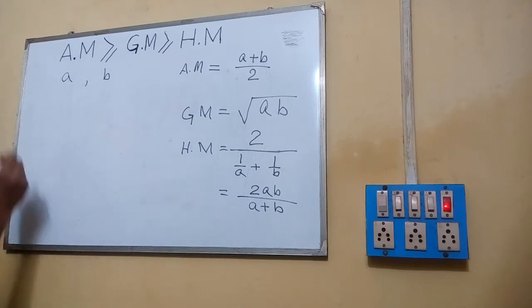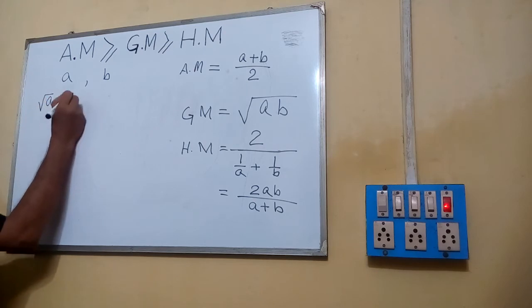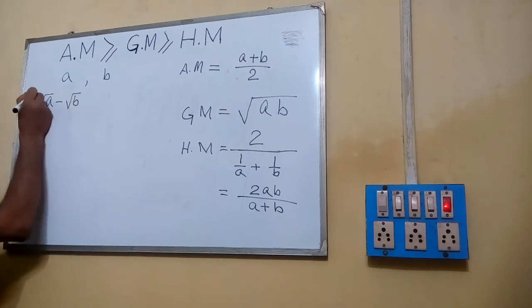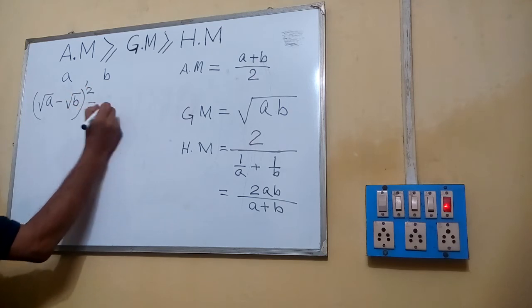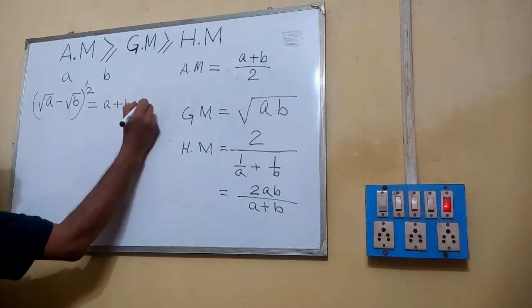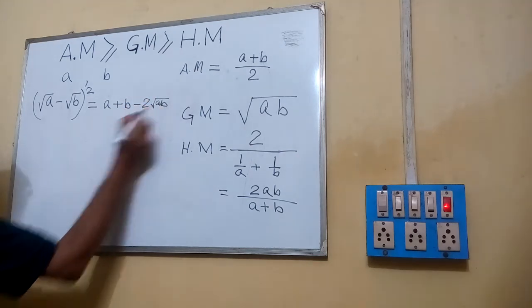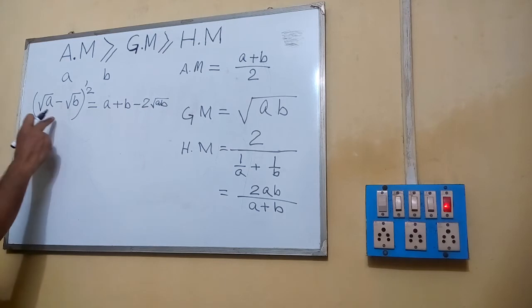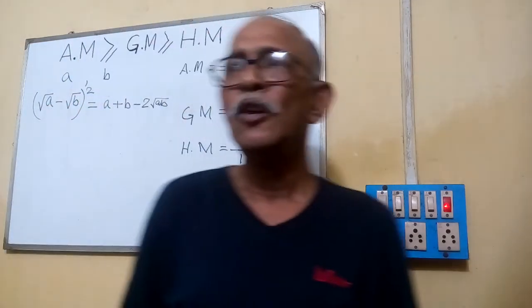Now let us see. If A and B are real numbers, then (root A minus root B) squared is equal to A plus B minus 2 root AB. Since A and B are real numbers, their square can never be negative.